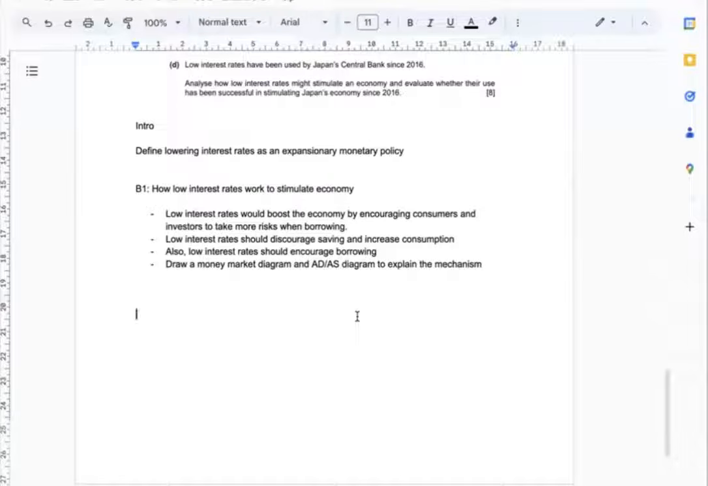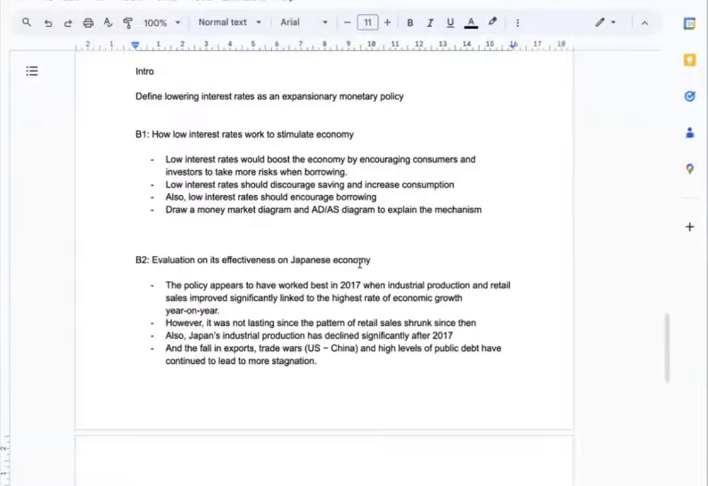To illustrate the theory, I can draw a money market diagram with the supply shifting to the right, and also an AD-AS diagram shifting AD to the right to explain the mechanism. Moving on, I can evaluate the policy's effectiveness on the Japanese economy. Yes, the policy appears to have worked best in 2017 when industrial production and retail sales all improved quite significantly, making the highest rate of economic growth year on year.